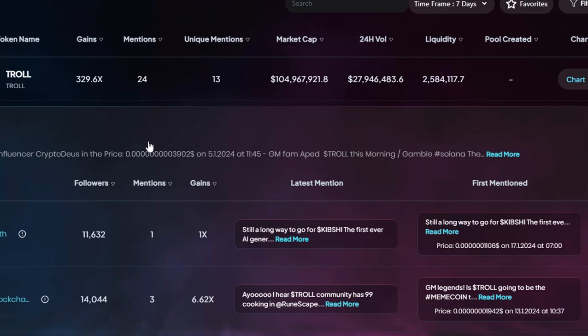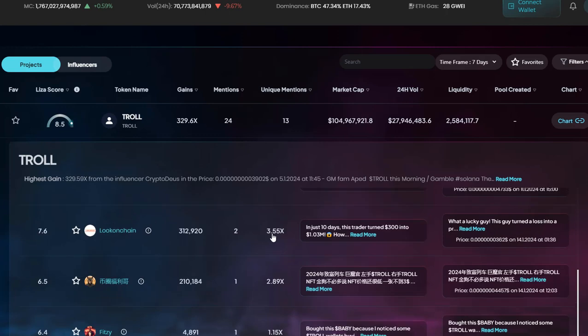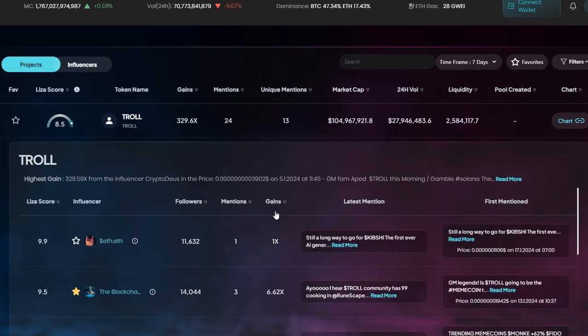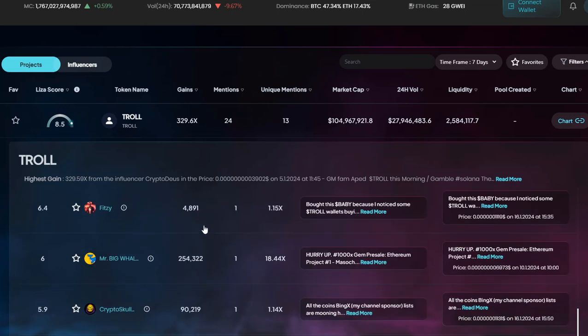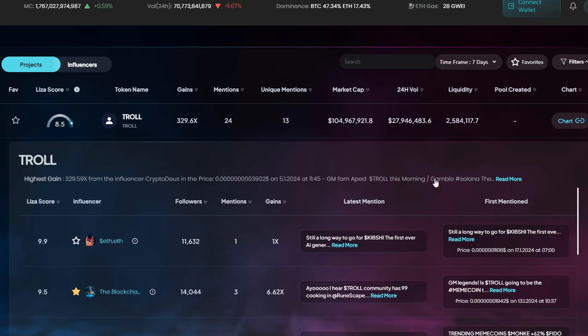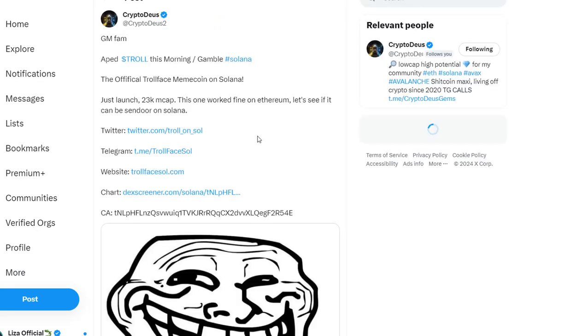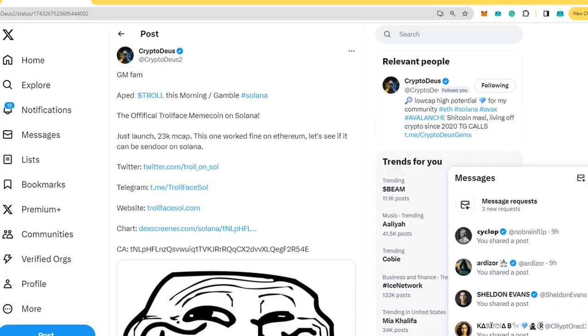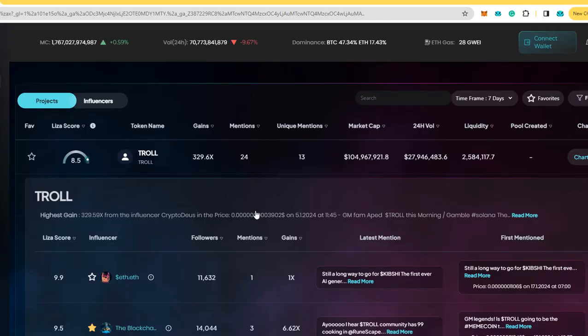Now, the reason that you can't see this tweet in the list itself is that it's already past the 1 week time frame, so you can't see this tweet specifically, but you can definitely see over here that on the 5th of January, this guy tweeted about Troll, and it was scanned on LizaX. If it was in this 7-day time frame, you could see this tweet and you could follow his trade.